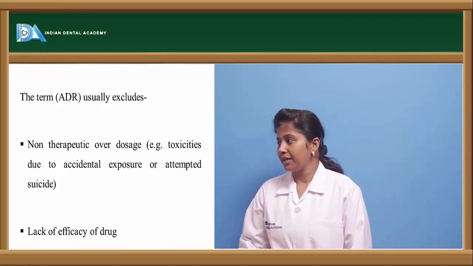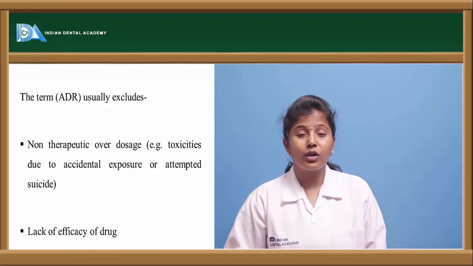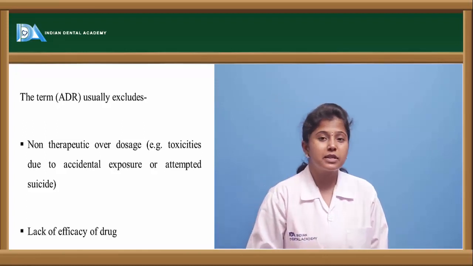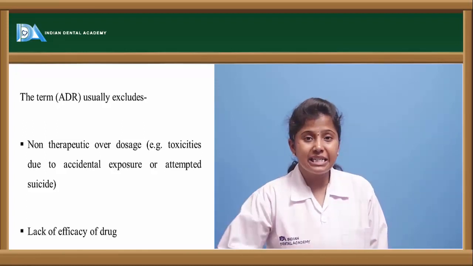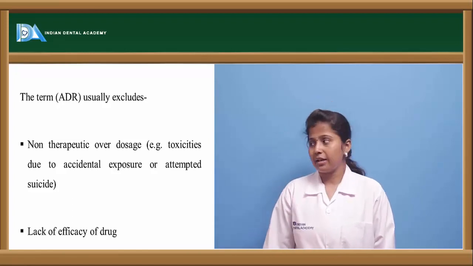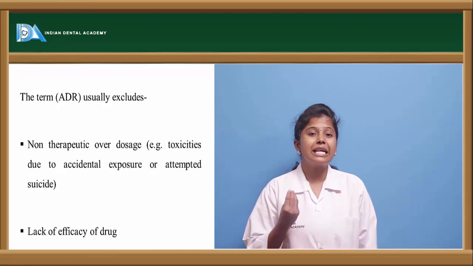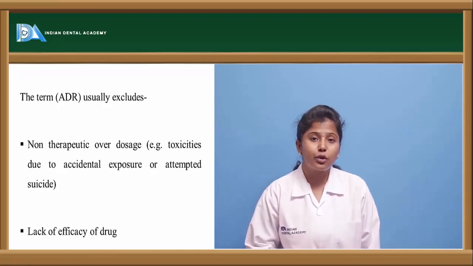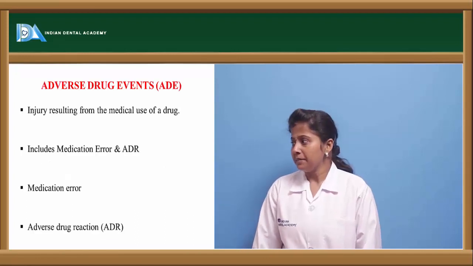For example, if a person attempts suicide, or if we take any drug accidentally, then it leads to toxic effects. The other one is if the drug is not efficient enough to show its effect, then that also leads to adverse drug reactions.